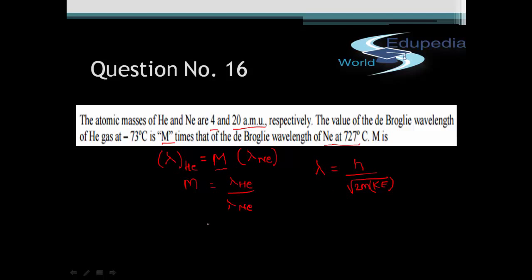Okay, so if we are to calculate the ratio of lambda of helium to lambda of neon, basically that can be written as the ratio of root under mass of neon into kinetic energy of neon, because it is inversely proportional to root of mass and kinetic energy. h and 2 will be constants, upon mass of He into kinetic energy of He.